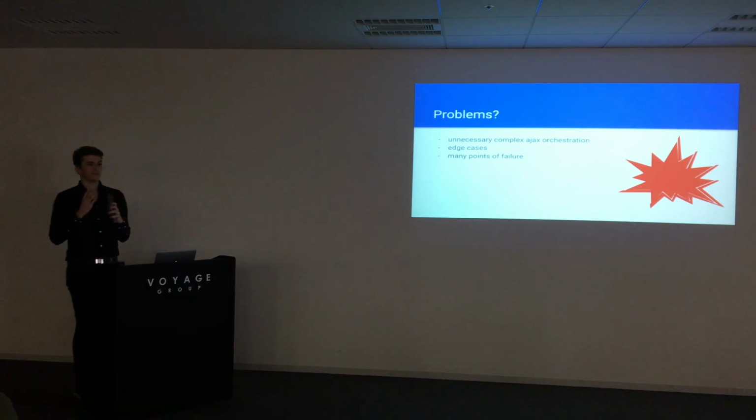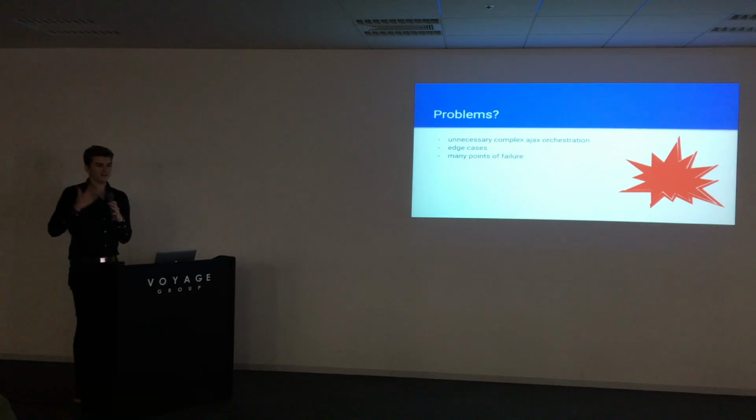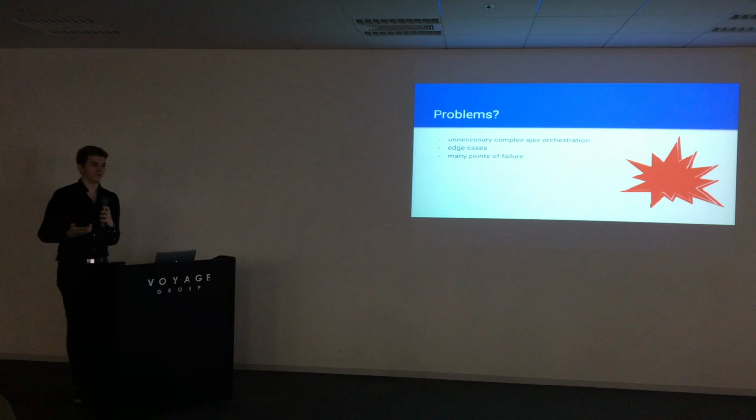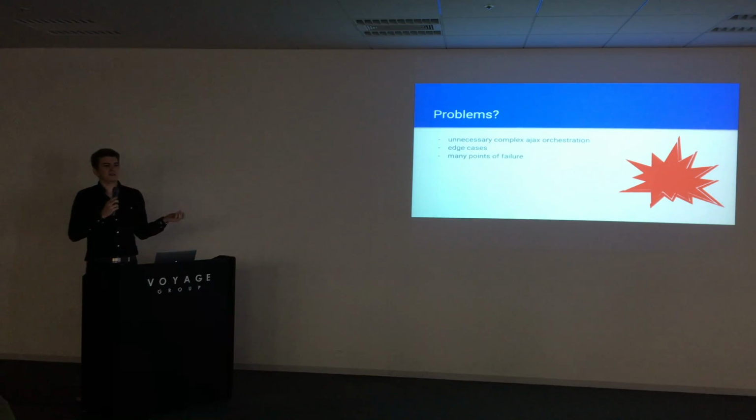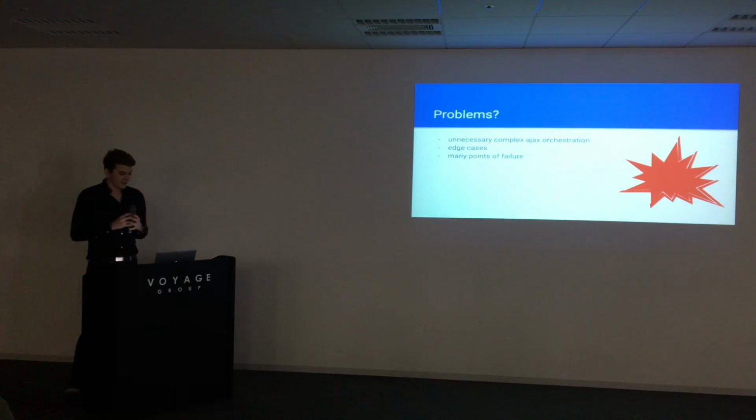We have many points of failure. Before, I showed you we had like 7, 8, 9, 10 endpoints, and each of these endpoints is a network request. It can fail, and it will very likely fail if we're dealing with users on mobile devices. If the user is in a train or something, and then he suddenly loses connection, then maybe half of our endpoints don't load. What do we do then?